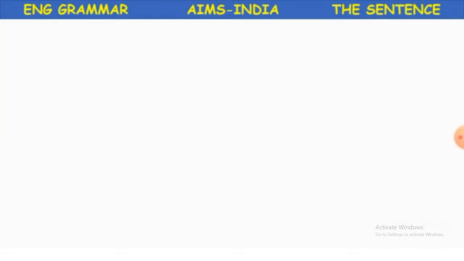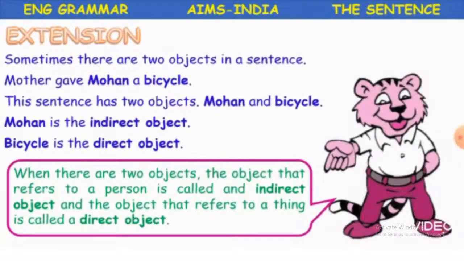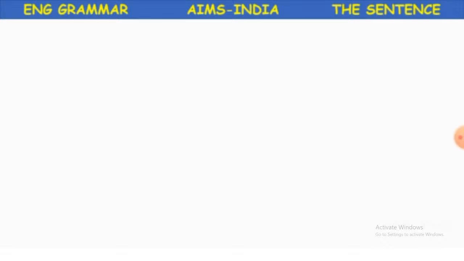So what have we learnt until now? We have learnt that in a sentence we have a subject, object and verb, and we also have a predicate. Sometimes in the same sentence we may have two objects, and one object may be an indirect object which refers to a person, and the other object, if it is a thing, is a direct object. Okay, clear, children? Okay, then that's all for today. Take care.